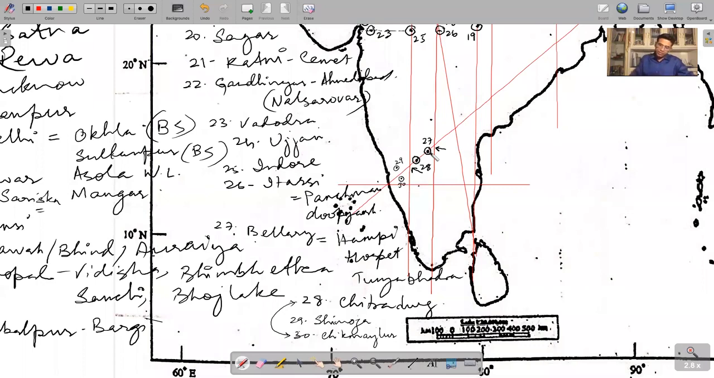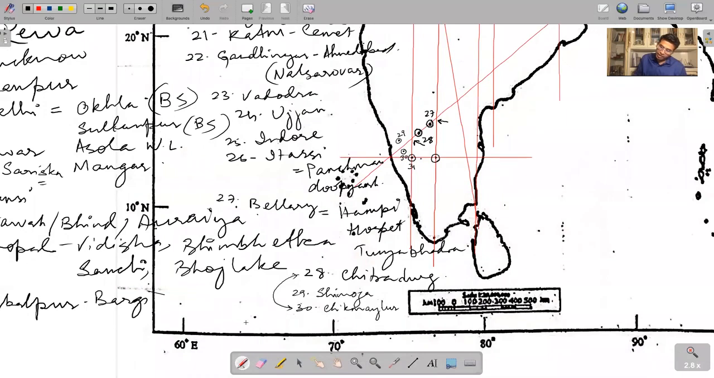Bellary is here. 27 is Bellary. Donimalai mines, Hampi. So does anybody know what do we have here? This is Hassan. This is Bangalore. And I hope you remember Bangalore is which national park? Bannerghatta National Park. Project Tiger. So 31 is Hassan, 32 is Bengaluru. This is Bannerghatta. Nandi Hills is also Bangalore.